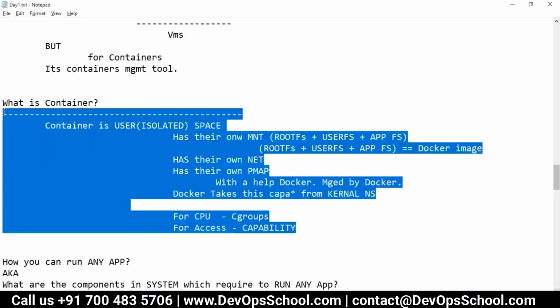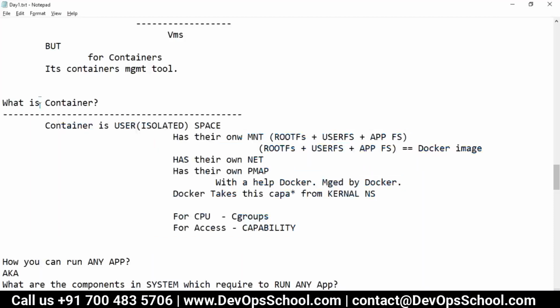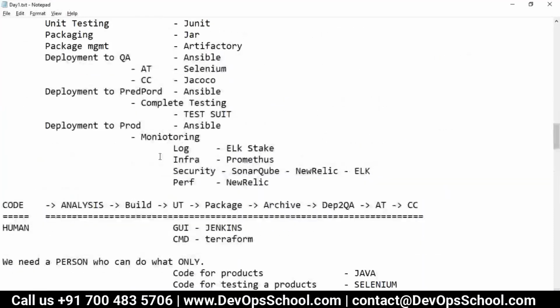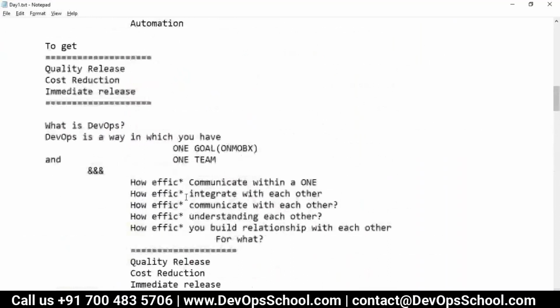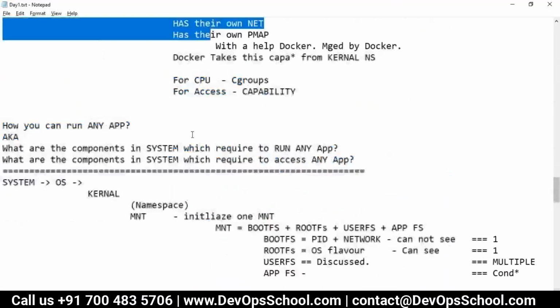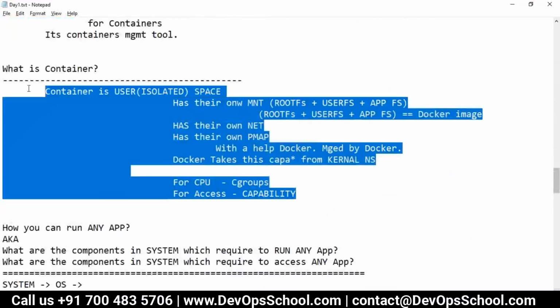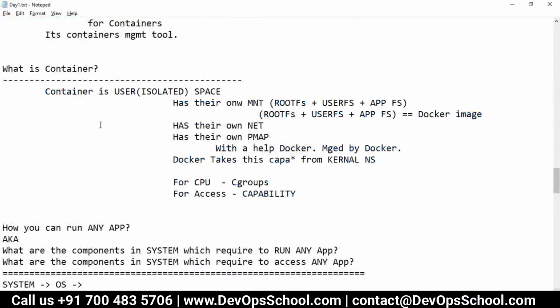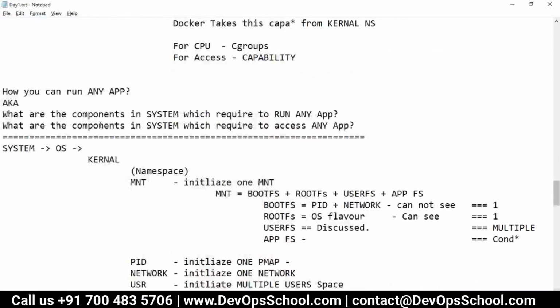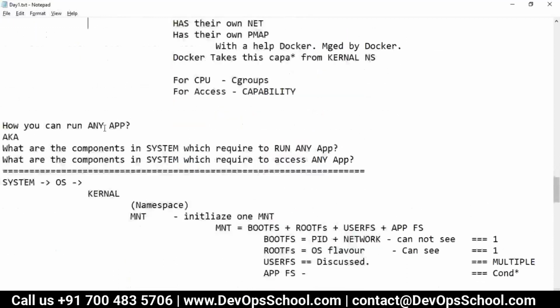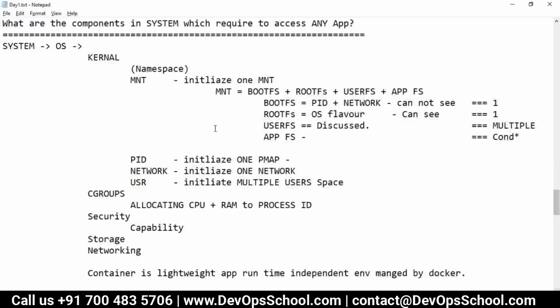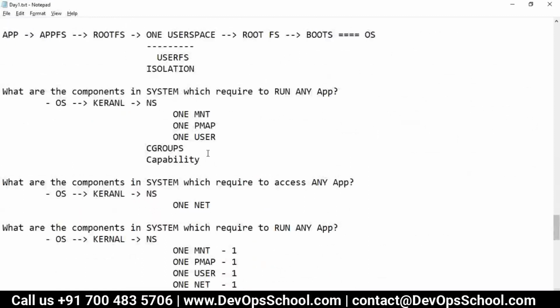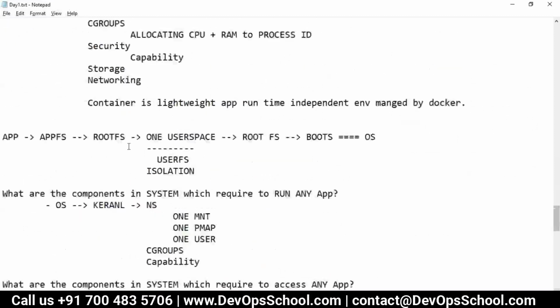Probably we did discuss too much. I agree, it's an advanced training, guys, so I have to cover everything. But probably he has not understood what a container is. So let me go back a little bit. Let's do a recap. Think about it: what are the things you need to run applications? You need one operating system.